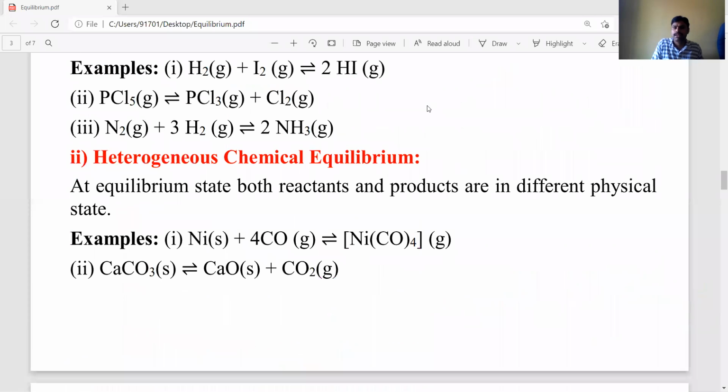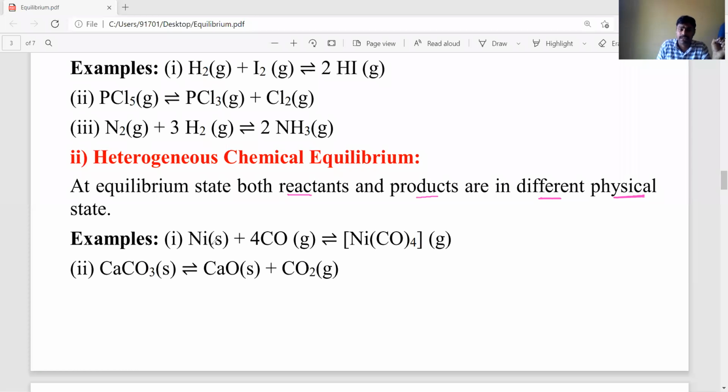The name itself gives the statement. Heterogeneous chemical equilibrium means that at the equilibrium state, the reactants and products are in different phases. Reactants and products in different phases is known as heterogeneous chemical equilibrium. Okay, students, it's very easy. Now, examples of this heterogeneous chemical equilibrium.